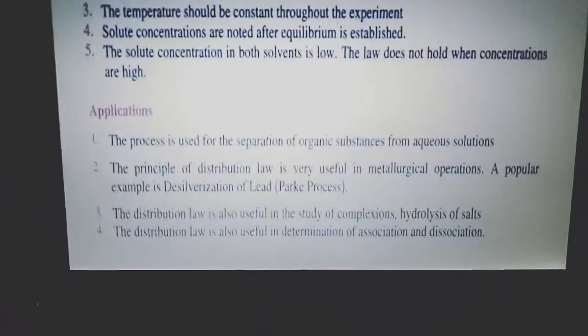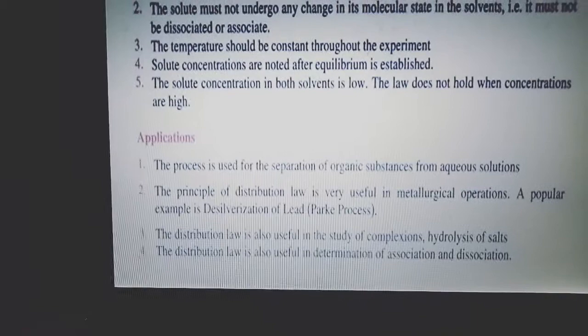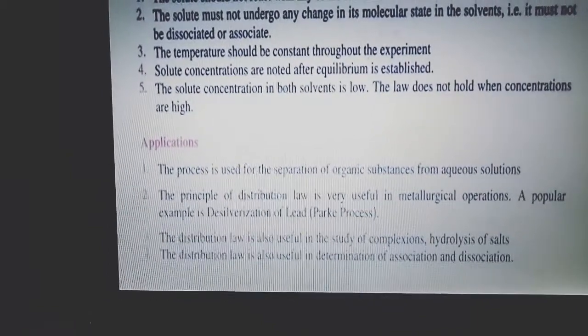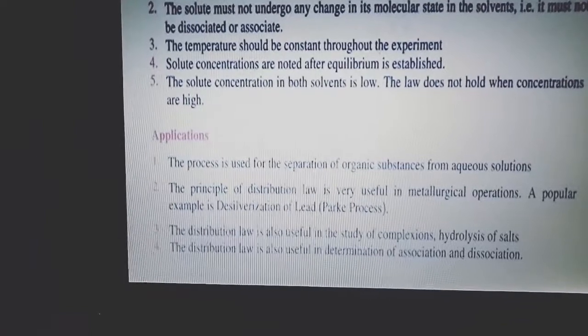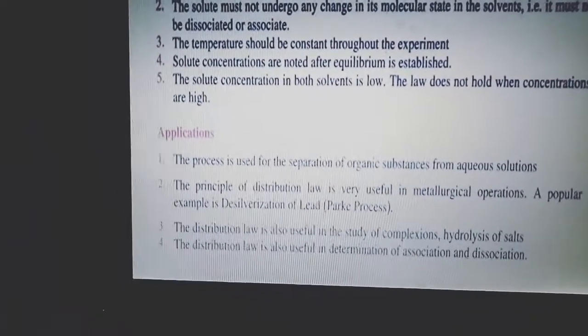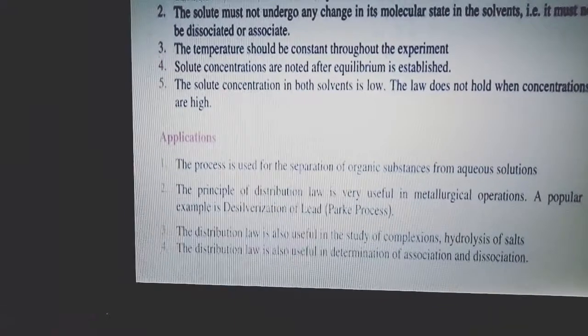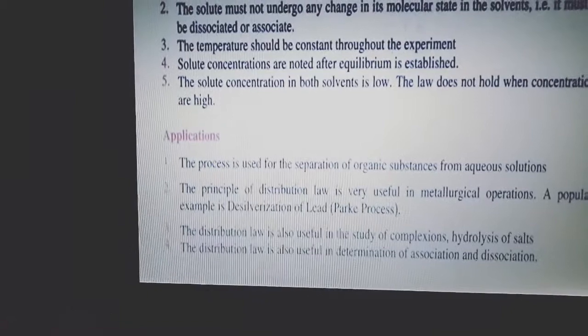Now, there are various applications of this law. The process is used for separation of organic substances from aqueous solution. Secondly, the principle of distribution law is very useful in metallurgical operations.